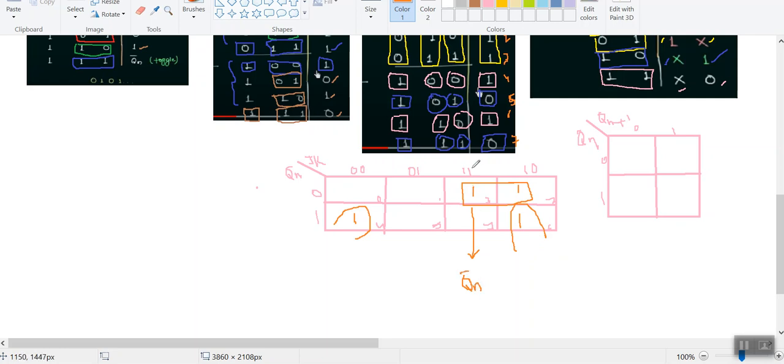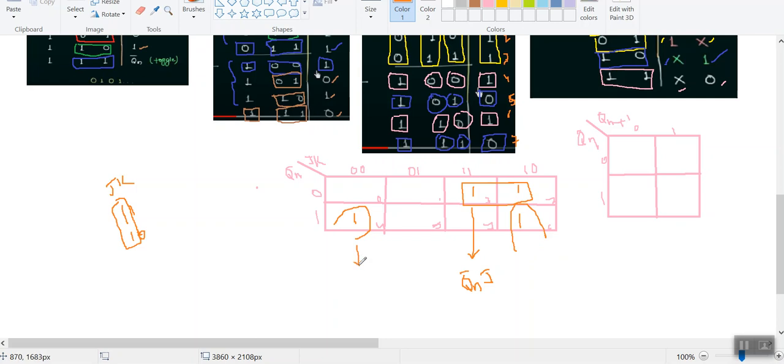And in the particular column my value is 1 1 and 1 0. So here you can observe that 1 1 and 1 0. My variables are J and K. So J is constant, therefore I would like to consider J only. K is varying 1 and 0, therefore I consider only J. So this is my expression Qn bar J for these two ones.